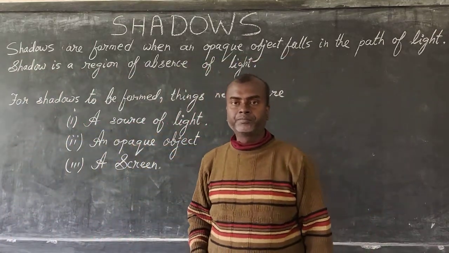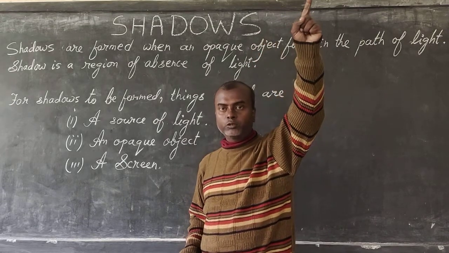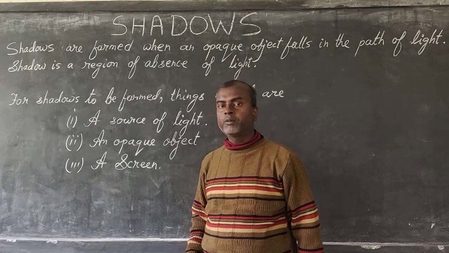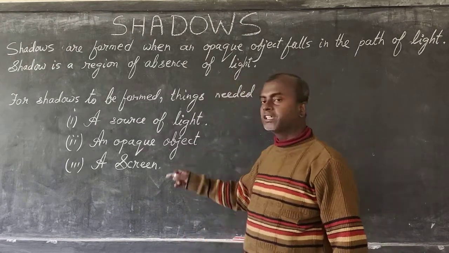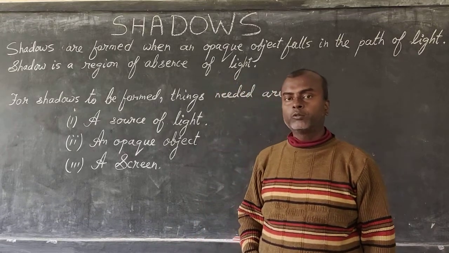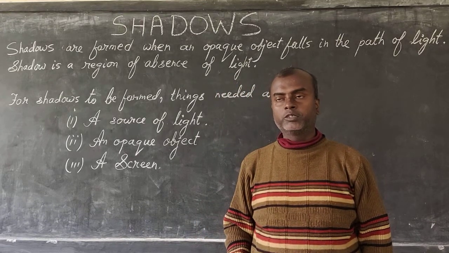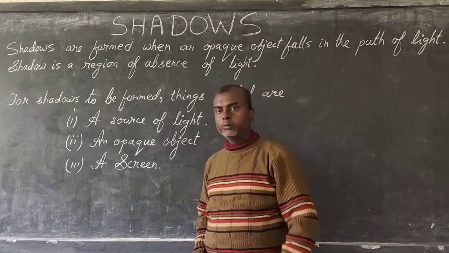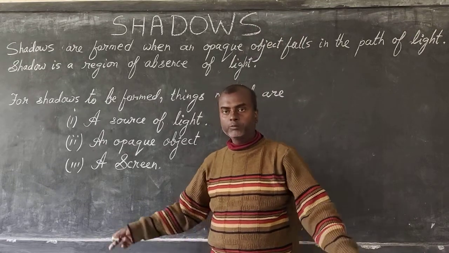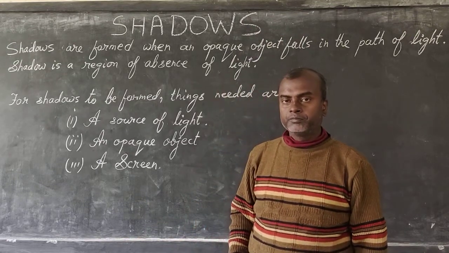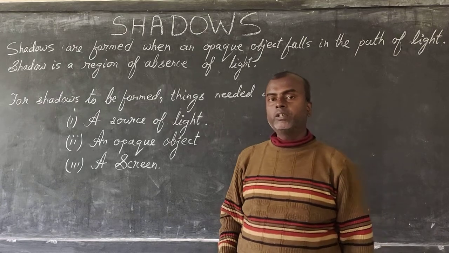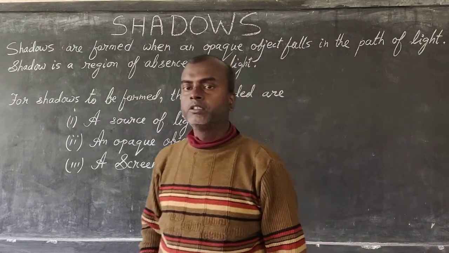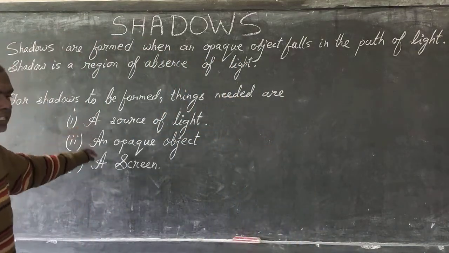Like birds. They fly in the sky, the sun is there, the source of light, the bird is the object, but where is the shadow? Hardly do we see any shadow of birds flying in the sky, no? So a screen is needed, and that screen has to be somewhere near the object. Birds fly high in the sky, so we cannot think of the shadow falling on the earth. If it is falling also, we don't see it at all. So a screen has to be somewhere near the object on the opposite side of the source of light. Then the shadow will be seen. So these are the three things for a shadow to be formed.